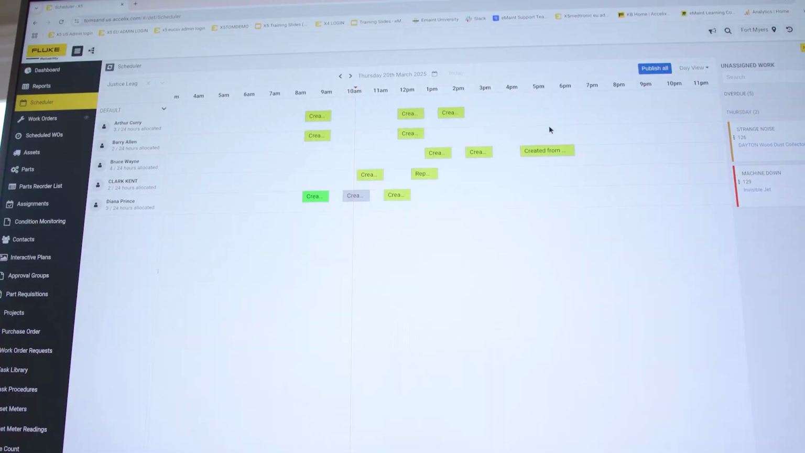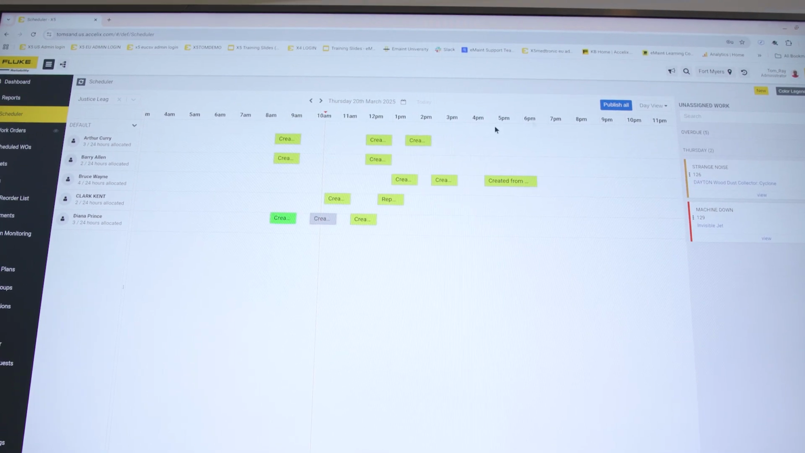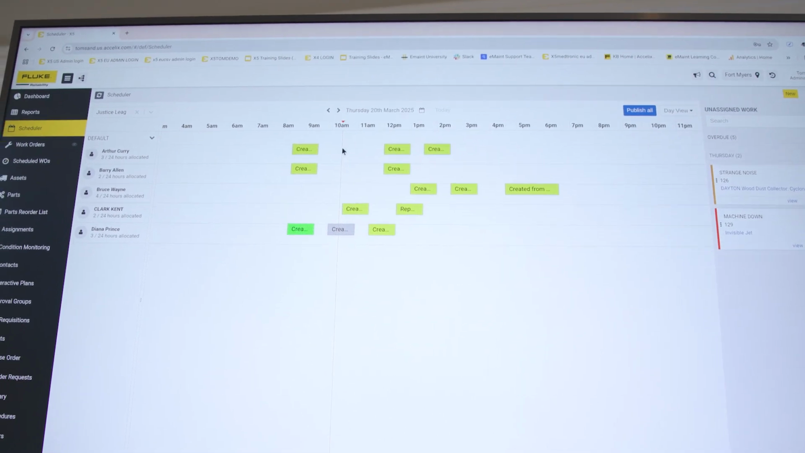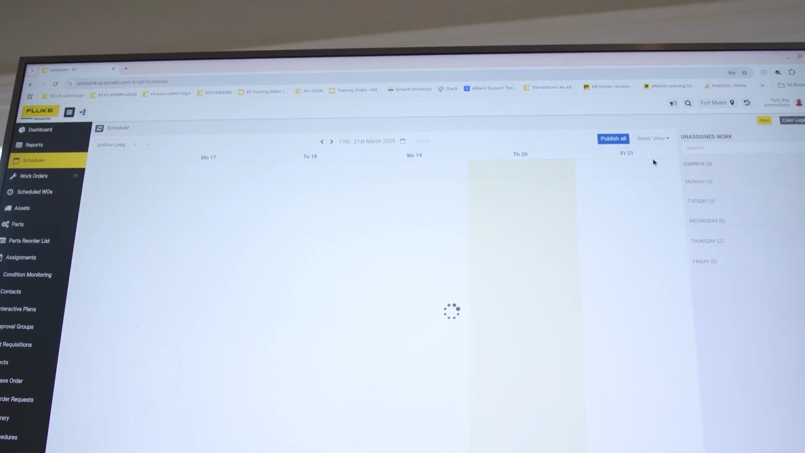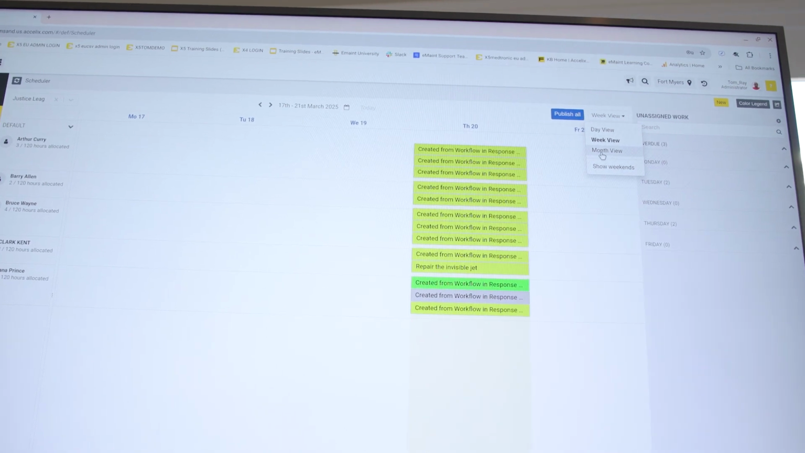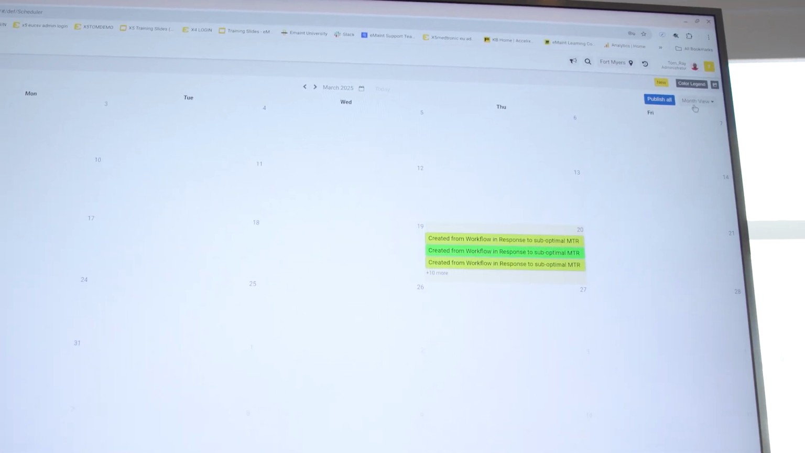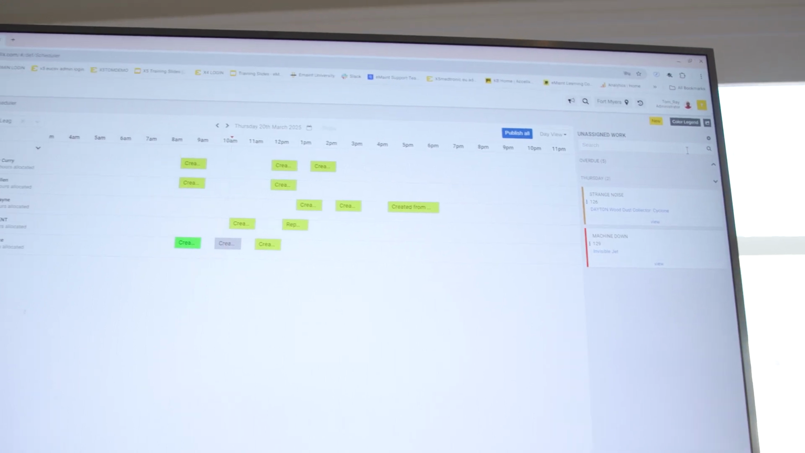So to assign work, it's pretty simple. We have three different views. We're currently looking at the daily view, and the red line is the current time. We could do this from a daily view, we could look at it as a weekly view, or we could look at it as a monthly view. The view you're going to use the most is going to be your daily view. So we're going to go back from the month view to our daily view, and we're going to take a look at how easy it is to schedule work and to reassign work as well.